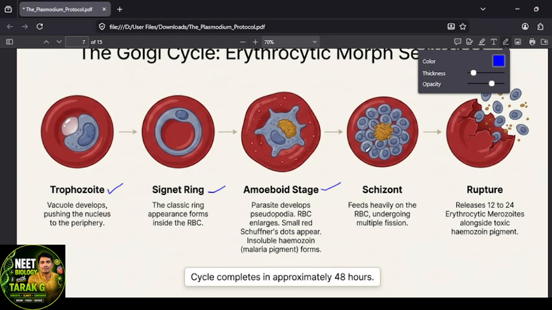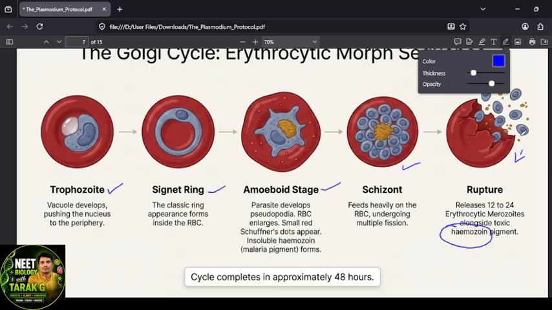Inside the RBC they multiply and form more schizonts, and then the RBC ruptures and the merozoites are released. While rupturing, hemozoin will be released, as hemoglobin is split into toxic products.